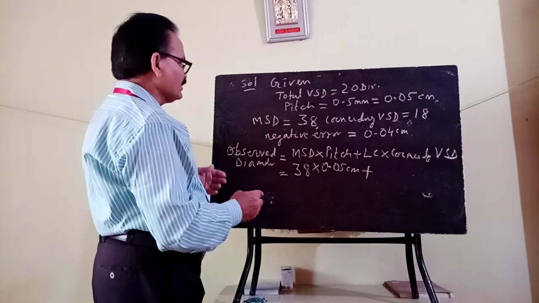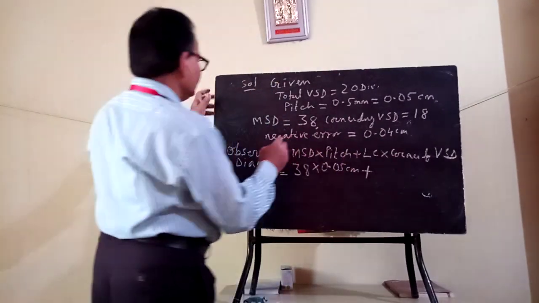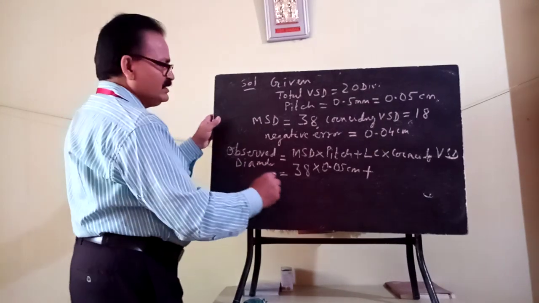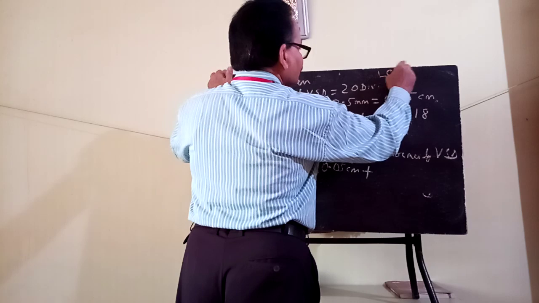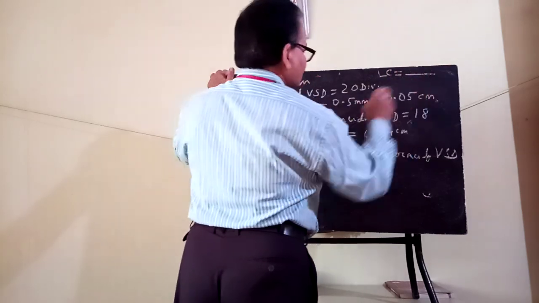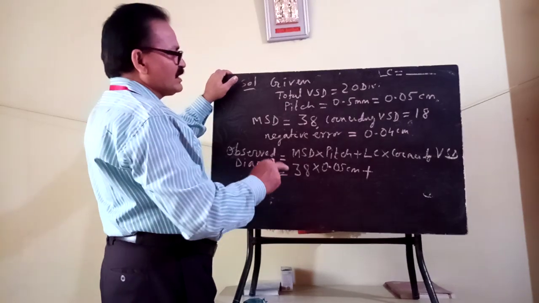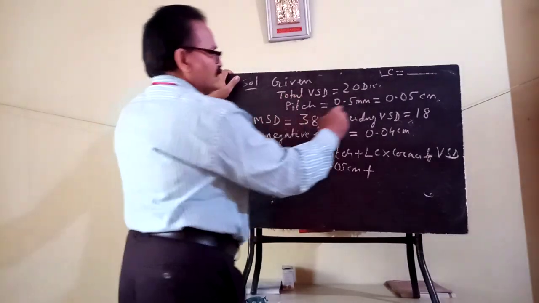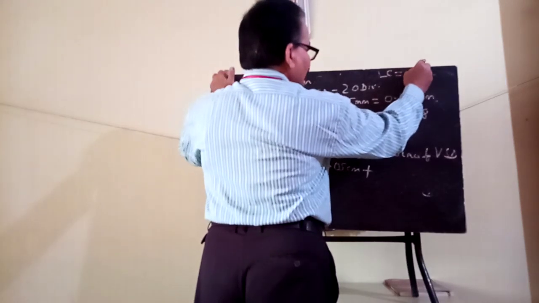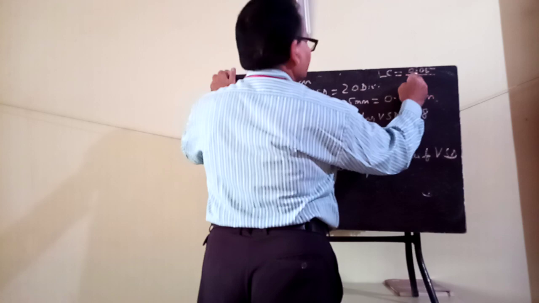I have forgotten to calculate the least count, so calculate it first. Least count can be calculated by dividing pitch by total VSD, so this is 0.05 by 20.